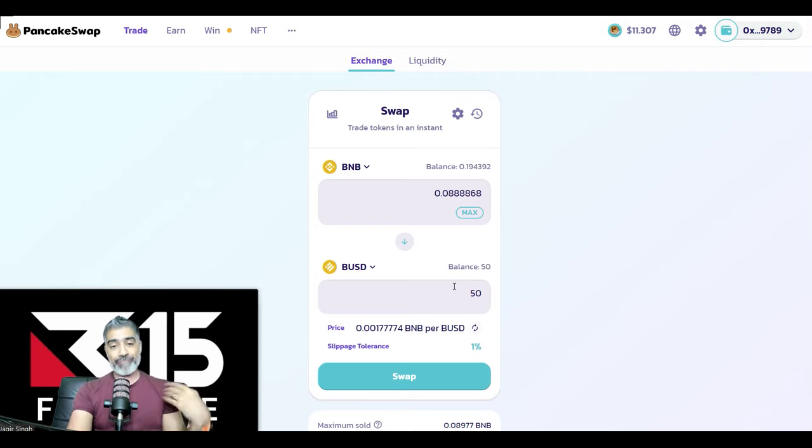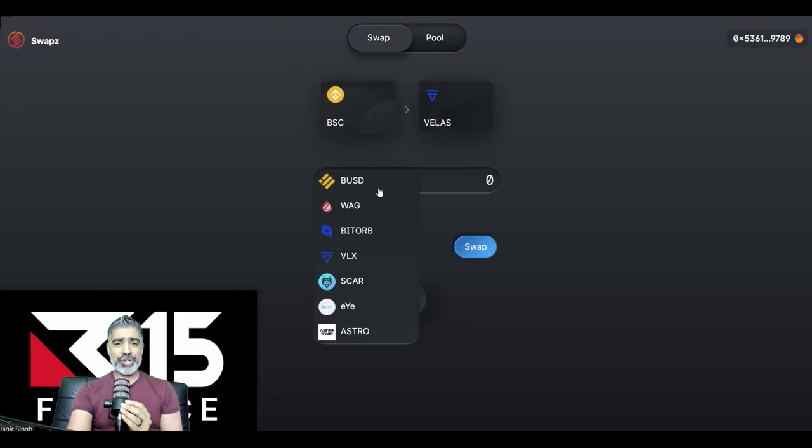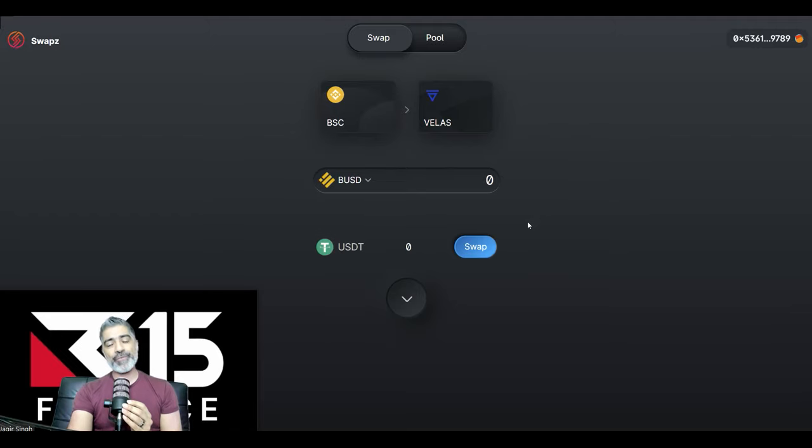So we want to buy 50 BUSD worth of Wagyu. But we can buy it here, but we're going to then have to bridge the Wagyu. But in today's example, what we're going to focus on is first bridging over BUSD over to the Velas blockchain. And we've added Velas to our network already using the tokenmagic.com. So we're just going to swap. One of the reasons I love Swaps is it's very intuitive, is easy, and it's very visual, and we're going to see this now. So I'm going to swap over 50 BUSD, and it's going to give me 49.98.